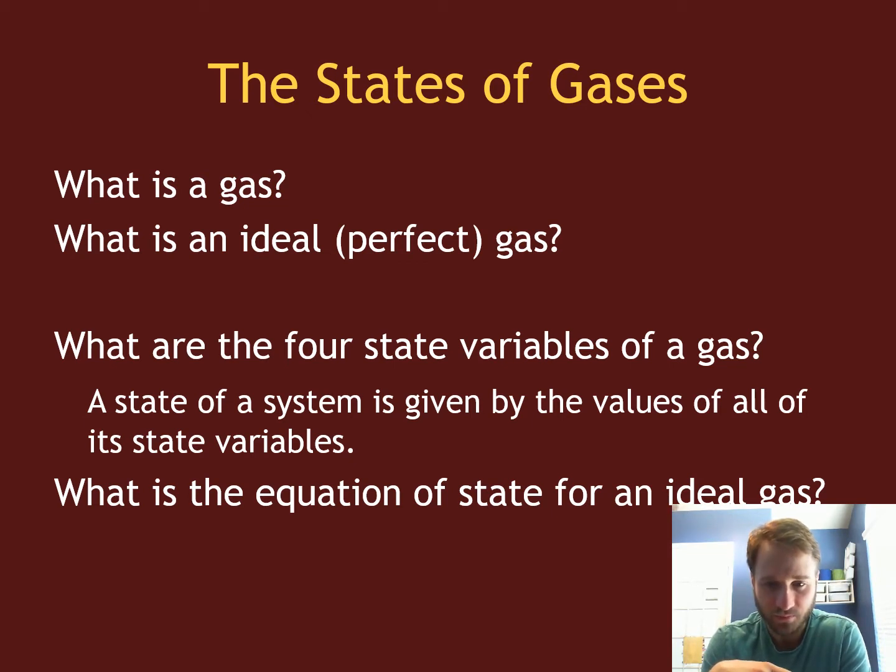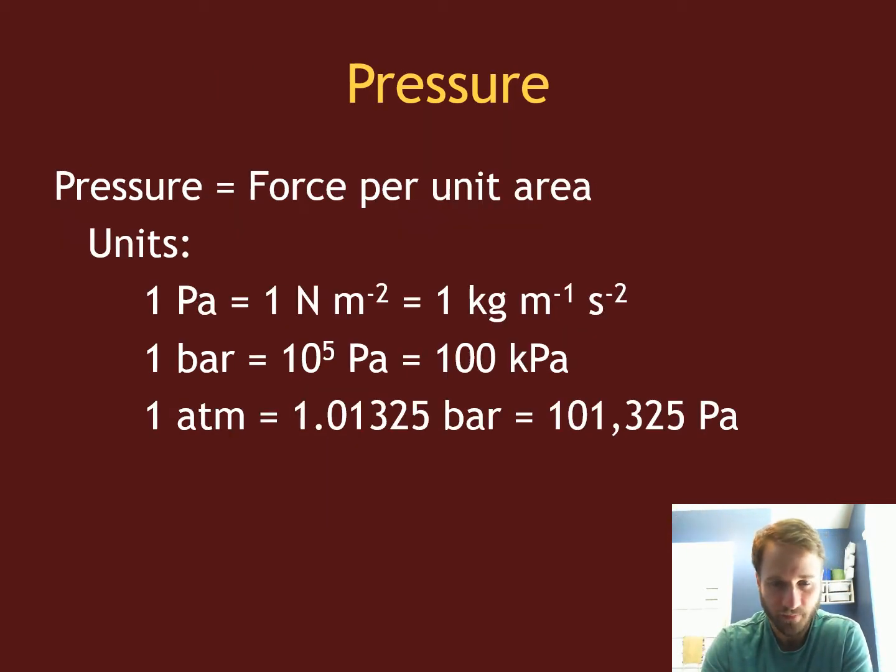Remember from our ideal gas law, the variables that describe a gas are things like pressure, temperature, number of moles, and volume, okay? And the equation of state for an ideal gas, of course, is our PV equals nRT. So as part of that, we have pressure. As a reminder, pressure is a force per unit area. It has units of pascals, which is newtons per meter squared.